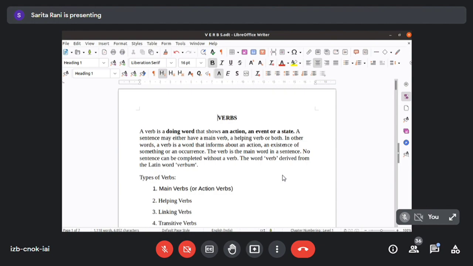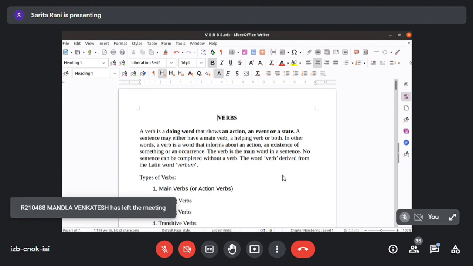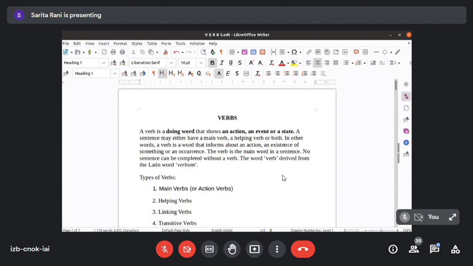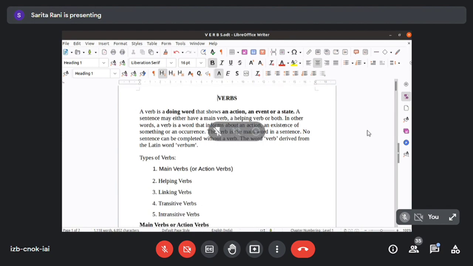So there are many types of verbs, n number of types. If we read all of those, we will go mad and get confused. The only way is day by day, little by little, and we will be better able to understand the different types of verbs, which I'll be dealing with in your class.